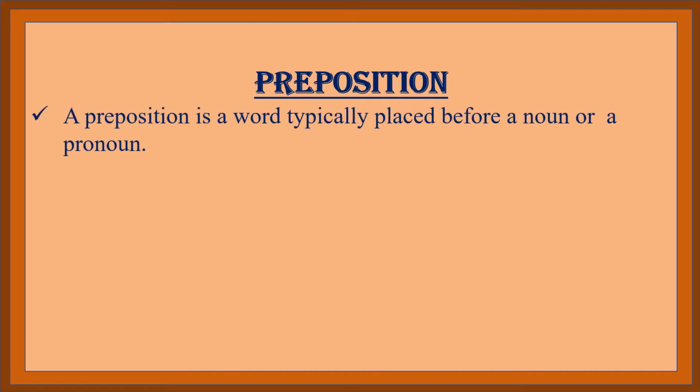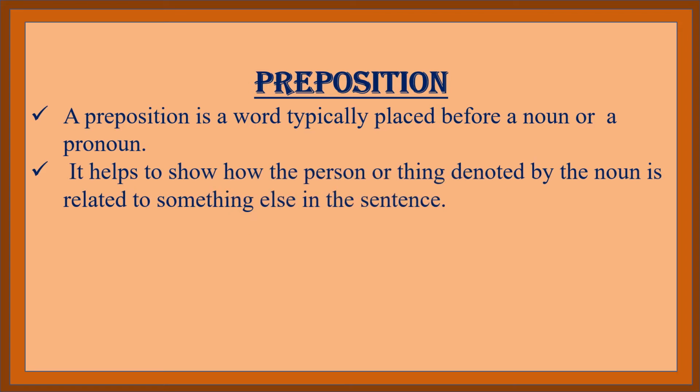First of all, see the definition for preposition. A preposition is a word typically placed before a noun or a pronoun. We know that prepositions are used to point out or clearly tell where the noun is. And also it helps to show how the person or thing denoted by the noun is related to something else in the sentence. And see the example.